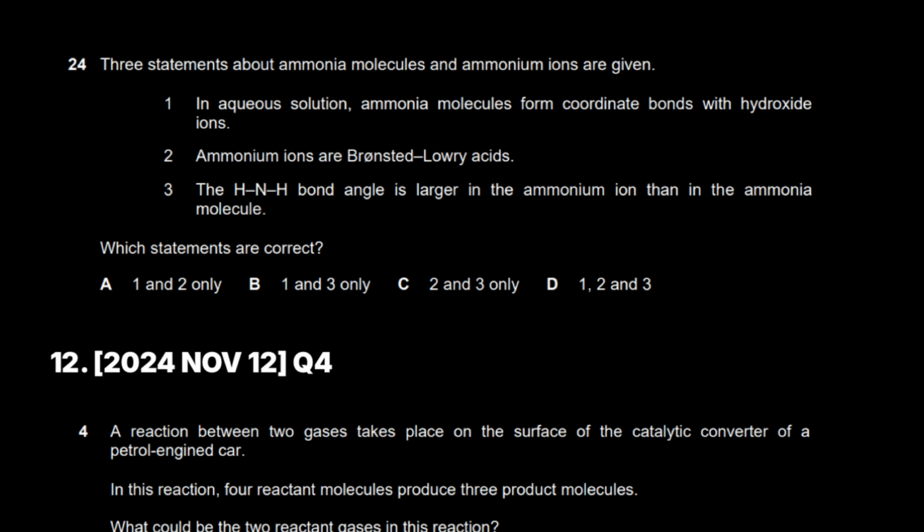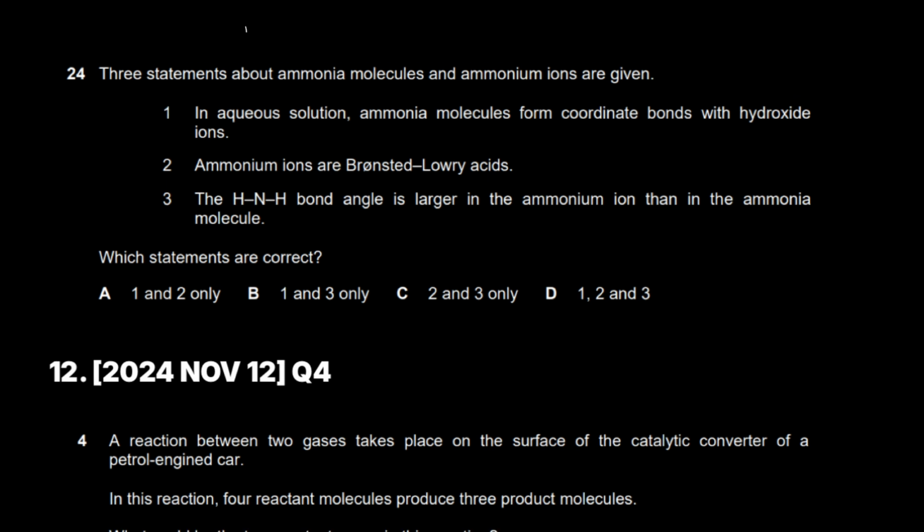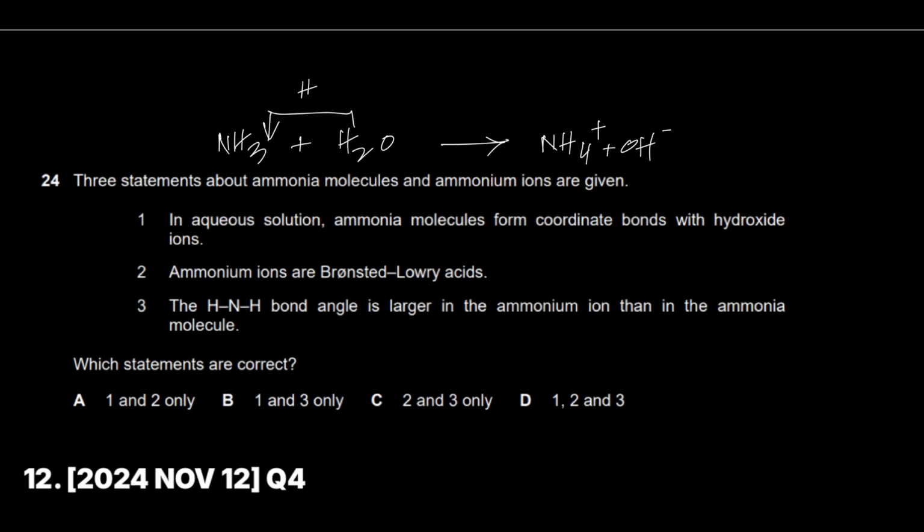Rapid fire is going on. Three statements about ammonia molecules and ammonium ions are given. In aqueous solution, ammonia, what is the aqueous solution of ammonia? NH3 reacts with H2O and forms ammonium hydroxide. It forms the ammonium ion and the hydroxide ion, because ammonia is actually a weak base. It is an acceptor of proton. So when it accepts the proton, it leaves behind a hydroxide ion. So ammonium ion and hydroxide ion combined, you could even write it together as NH4OH.